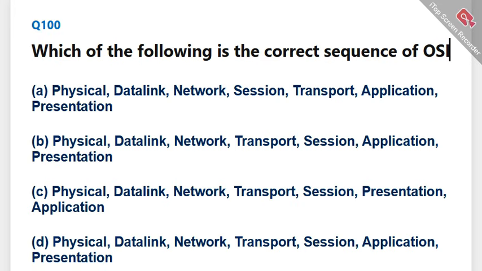Which of the following is the correct sequence of OSI layers, from bottom to top? The correct answer is C, Physical,